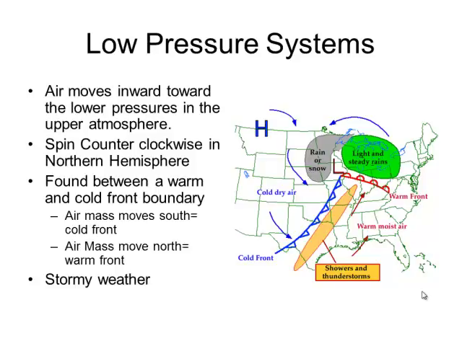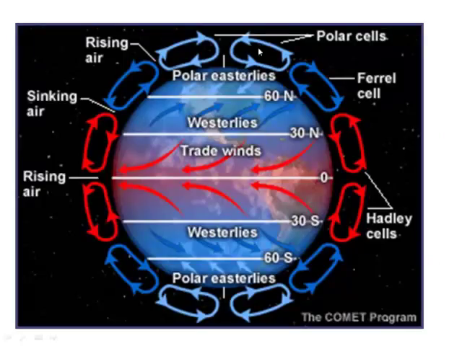But low pressure systems are correlated to stormy weather, and the reason for that is that as the air rises in the center of the system, it expands and cools and results in cloud formation and precipitation, creating cloudy weather, rainfall, and storms. High and low pressure systems not only have an effect on local winds, but they also have an effect on global wind patterns.